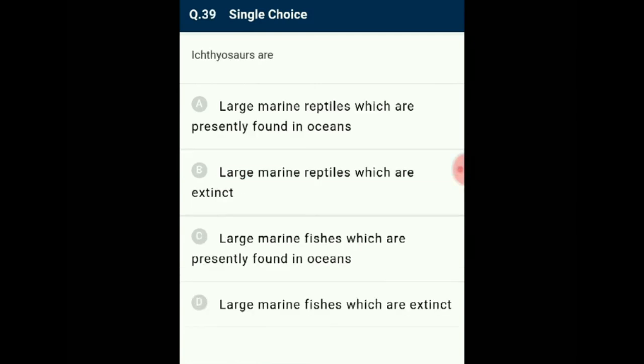Question number 39. Ichthyosaurus were large reptiles that were aquatic. They lived in the era of dinosaurs, the Mesozoic era. They were fish-like reptiles which evolved around 200 million years ago. They are extinct and no known species exist. Ichthyo means fish and saurus means large reptile. So the answer for this question is option B, large marine reptiles which are extinct.